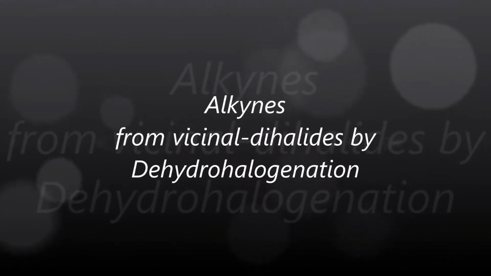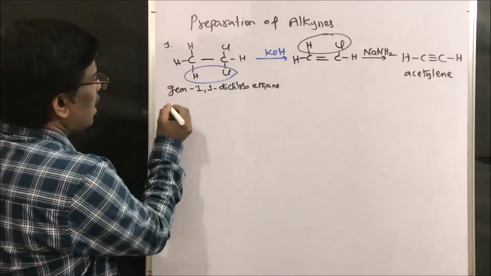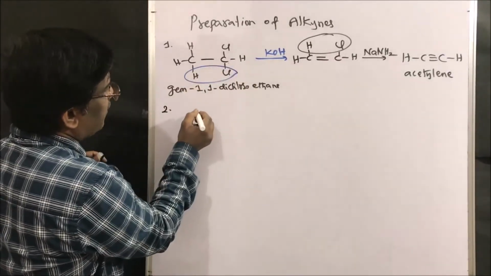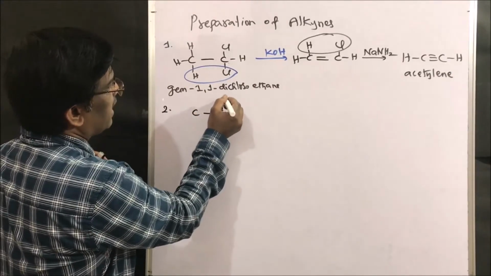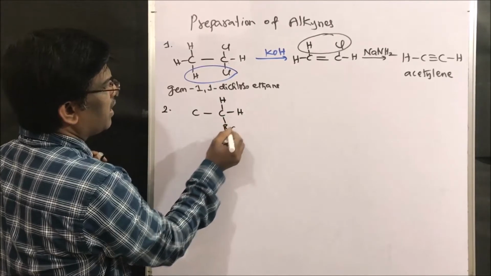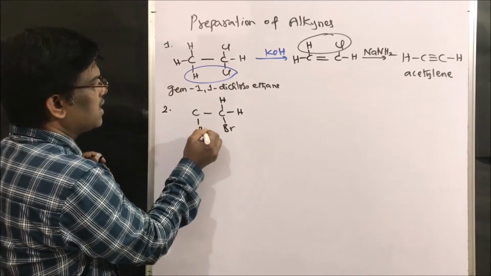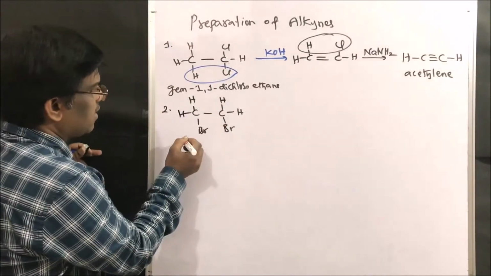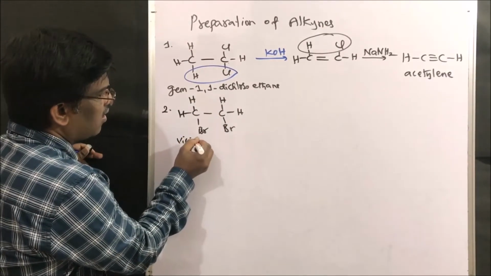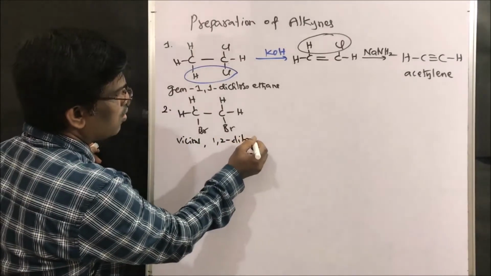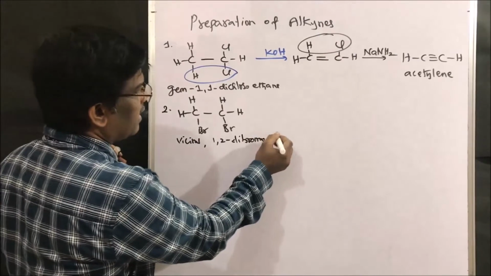Next, another method is, yes, same. Let us take vicinal dihalides. Let us take hydrogen. Here I am going to take bromo. This is a vicinal dihalide. It is nothing but 1,2-dibromoethane.